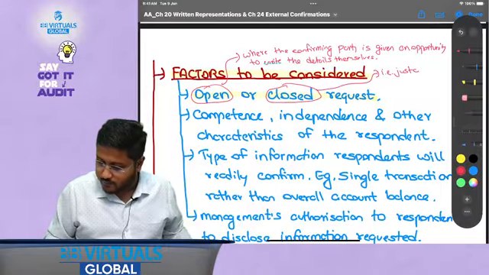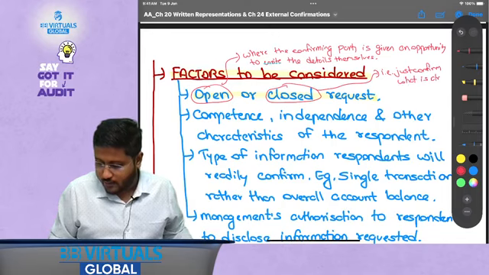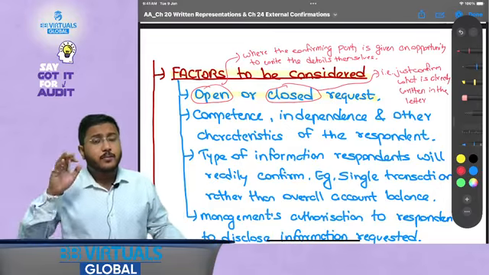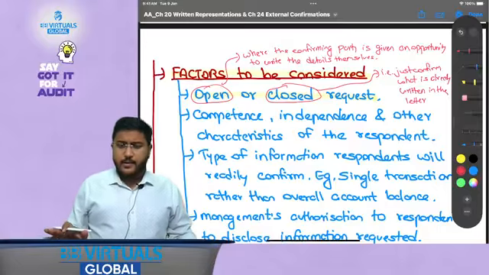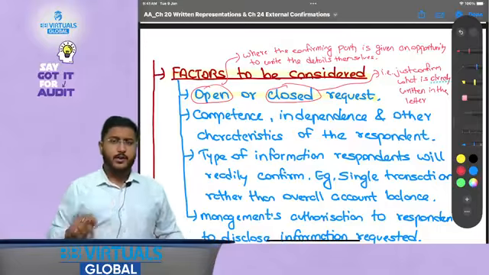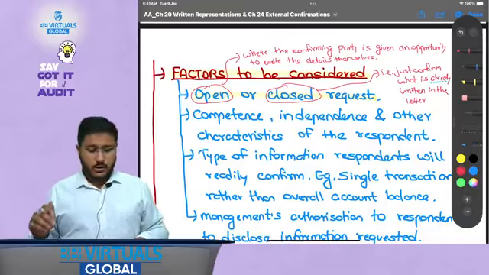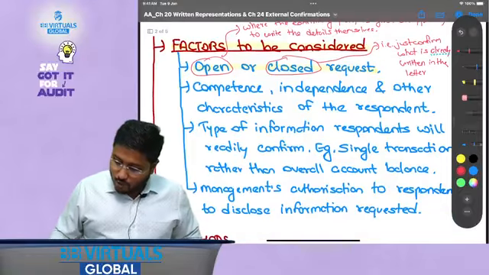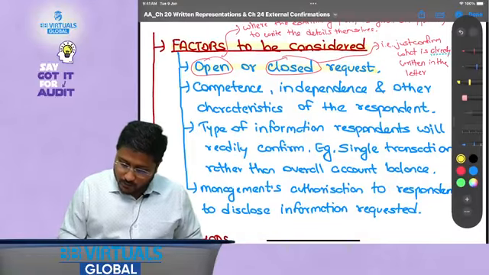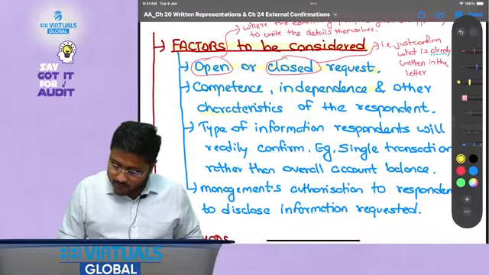In closed, just confirm what is already written in the letter. That is what the auditor would do. The auditor would pre-print the balances, send it to the particular confirming party and just ask for the confirmation. That is it. Now competence, independence and other characteristics of the respondent.